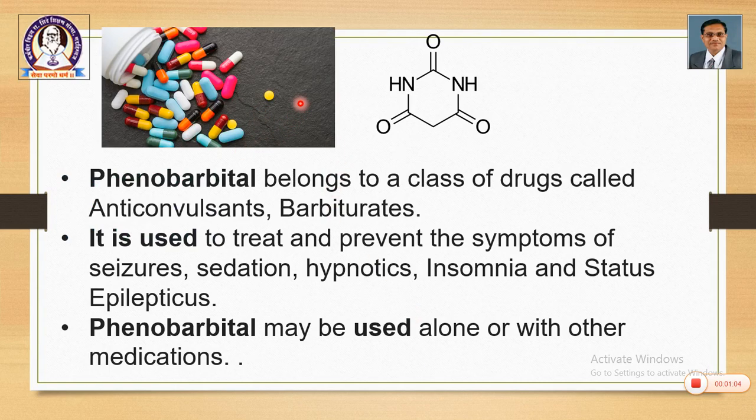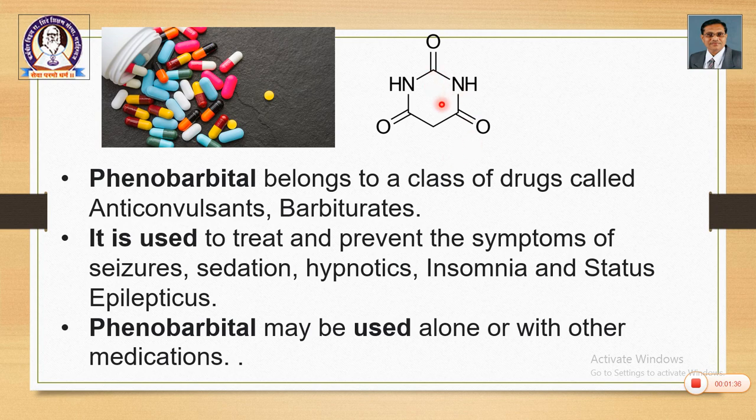We are going to deal with phenobarbital. So, what is phenobarbital? Phenobarbital belongs to a class of drugs called anticonvulsants, and these anticonvulsants are chemically barbiturates. It is used to treat and prevent symptoms of seizure, sedation, hypnotics, insomnia and status epilepticus. Phenobarbital may be used alone or with other medications.